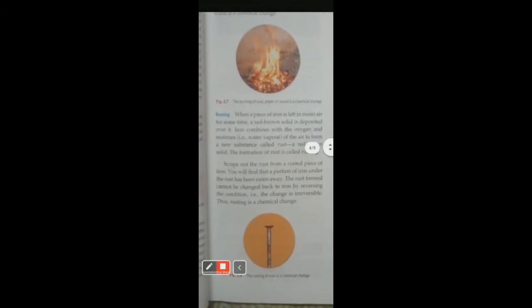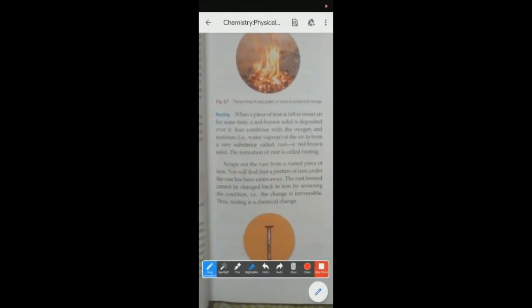Next example we can take, that is rusting of iron. Now rusting of iron means, we know when a piece of iron is left in moist air for some time, a reddish brown layer is deposited over it. Now, why does it happen?